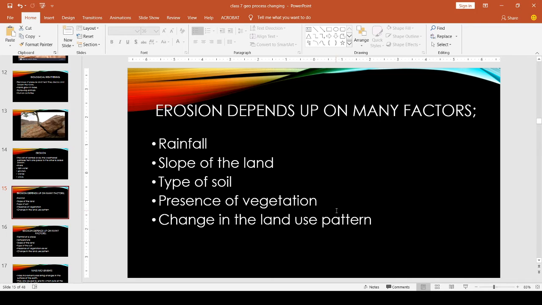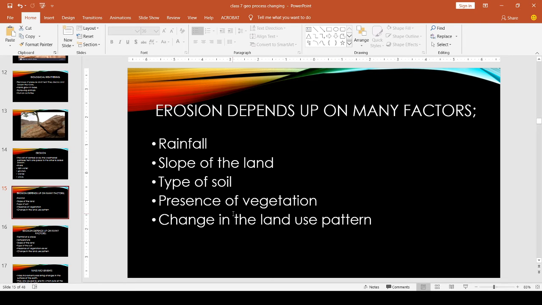So the soil and the small rock parts stick there with the roots. It is not easy for them to flow in the presence of vegetation. If the land is not used for vegetation, then the rock particles and soil move very easily. If there is no grass, the topmost soil flows easily.